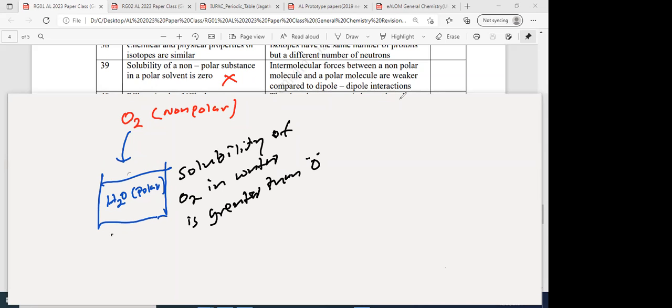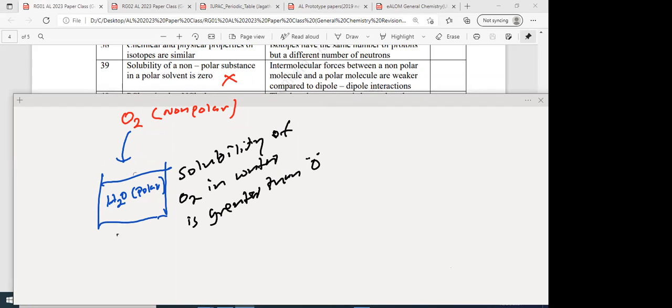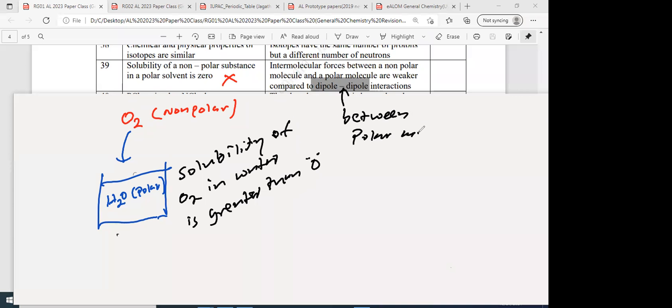Then the second statement: intermolecular forces between a non-polar molecule and a polar molecule are weaker compared to dipole-dipole. Let's see this one. Dipole-dipole interaction is in HCl, HBr, HI. Dipole-dipole exists between polar molecules.